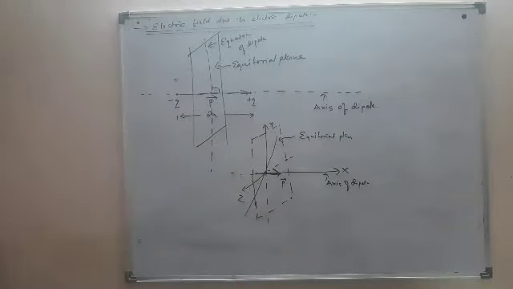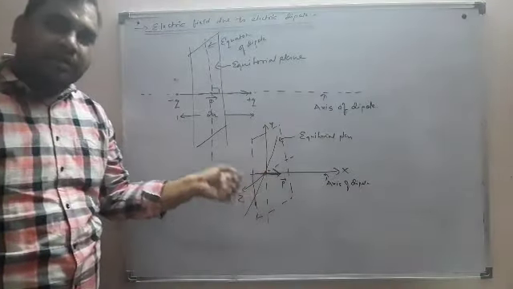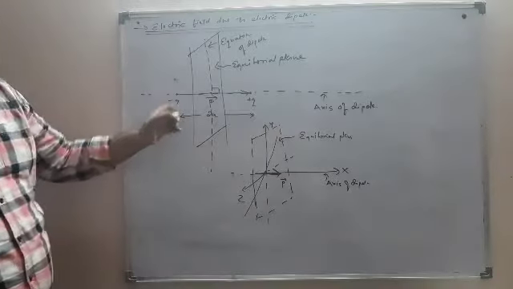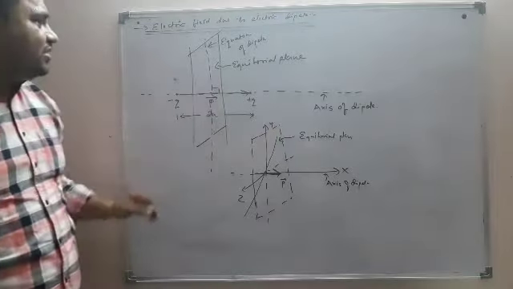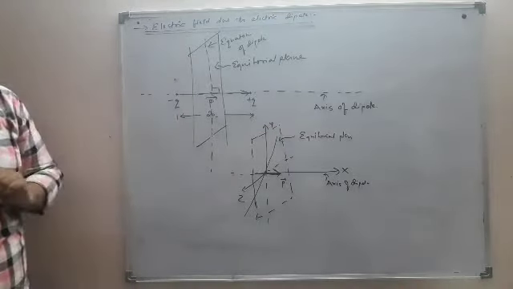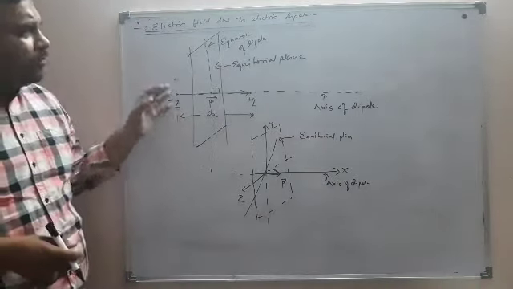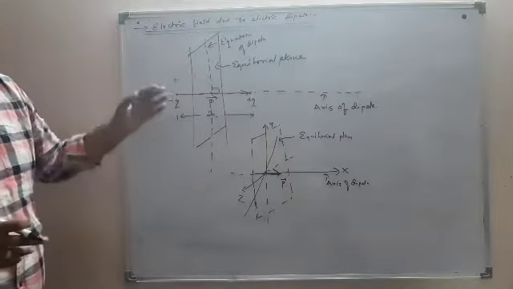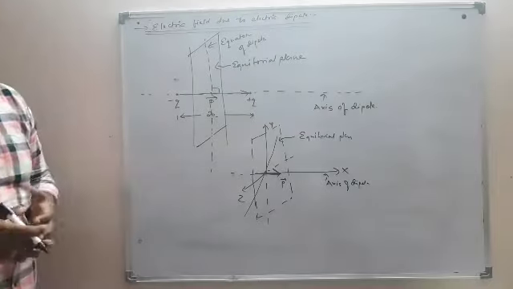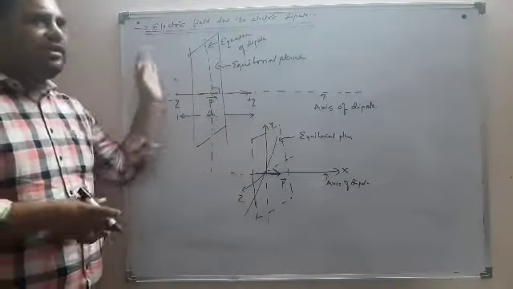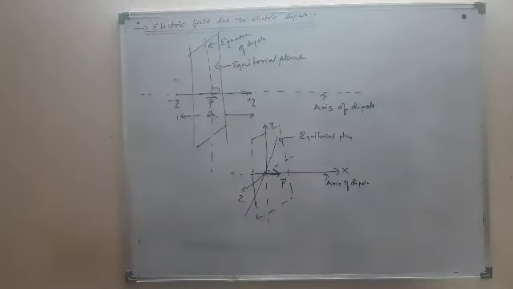Equator of dipole. So axis of dipole is nothing else but the line joining the two charges, and equator of dipole is a line obtained by drawing a line perpendicular to the axis and passing through the center of dipole. We will have to find the electric field on both the axis of dipole and the equator of dipole, and then we will have one general formula using which you can find the electric field anywhere in space for an electric dipole.